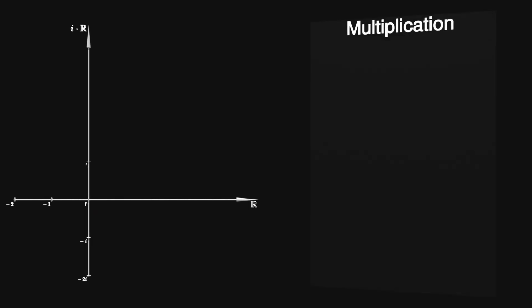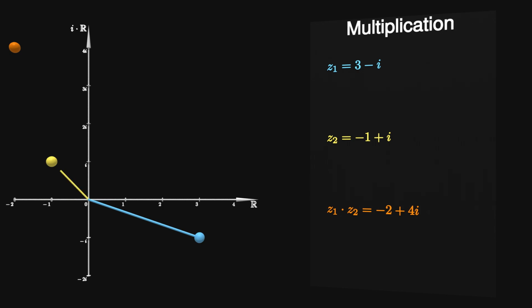The astute scholars amongst you may have noticed that we only looked at linear algebra up to this point. This is certainly correct, but now comes the part where complex numbers outshine 2D vectors completely. Consider the complex numbers 3 minus i and minus 1 plus i again. Their product can be derived as follows.